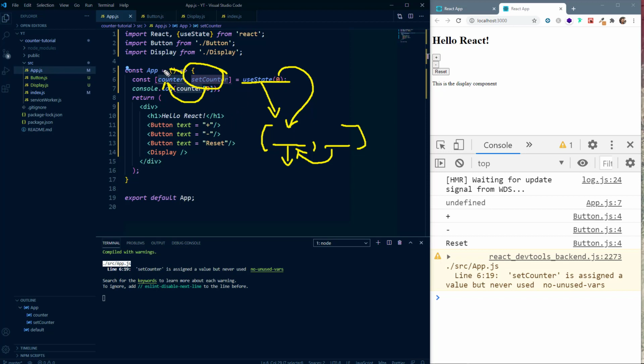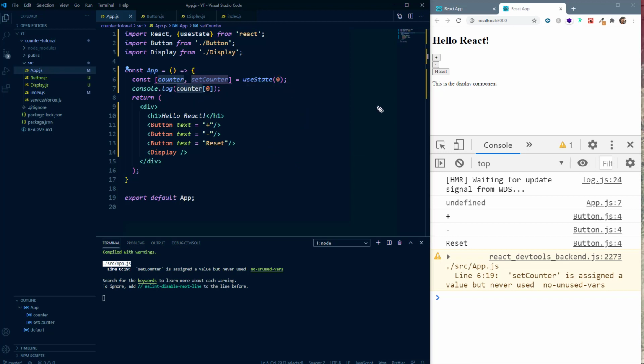So here we are creating a counter variable and a set counter function to update this counter variable. Guys, the state is a very important concept in React and it is not very intuitive, and the concept of state will come to you once you keep on practicing and you'll keep on creating more and more applications. You will eventually learn what states are, but the better you understand the working of states, the good for you as a React developer.